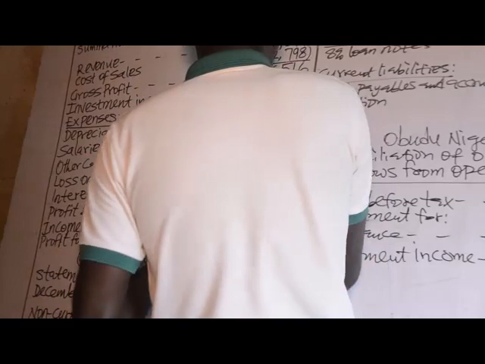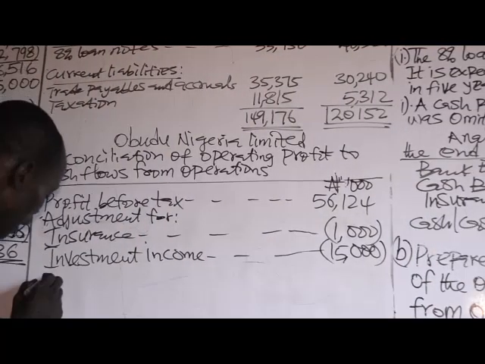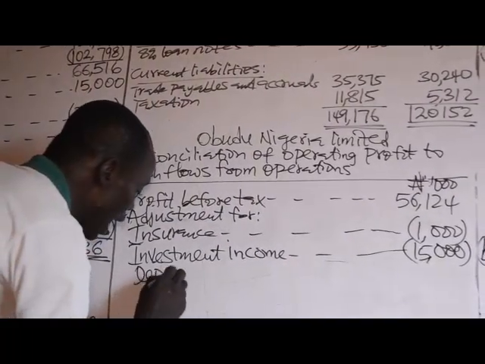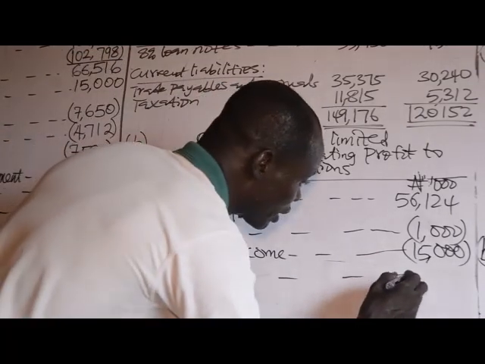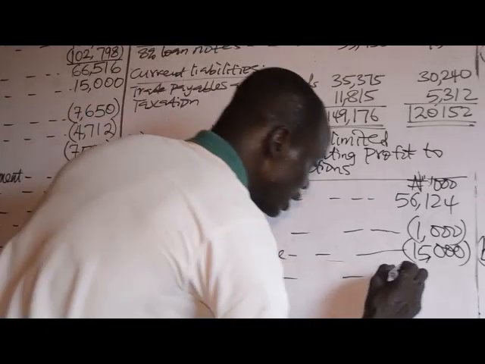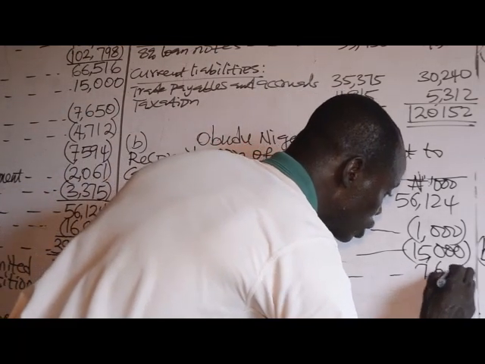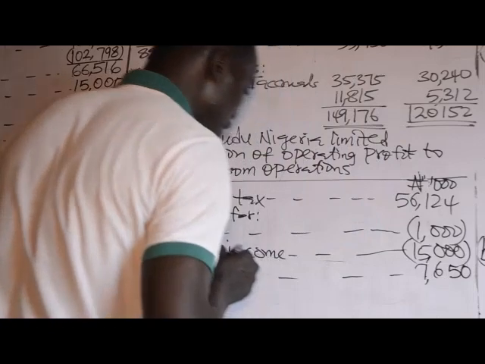So depreciation 7,650 does not involve flows of cash. So we add it back. Depreciation has led to reduction in the profit before tax. So 7,650. Since it has led to reduction, that is why we are adding it.